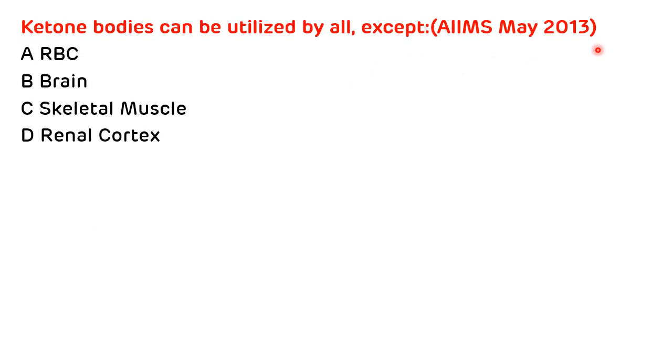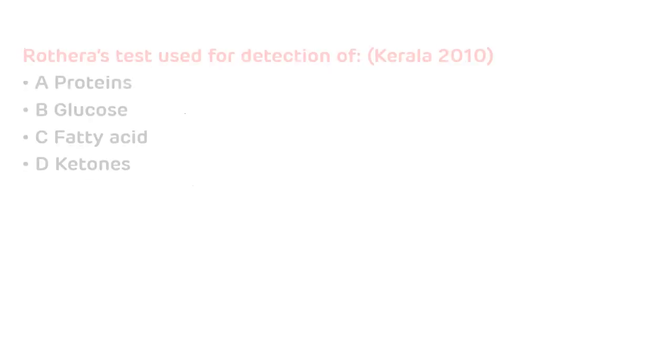Second question, which was asked in AIIMS May 2013. Ketone bodies can be utilized by all except: A RBC, B brain, C skeletal muscle and D renal cortex. Again, it is a reference to the previous question only. RBC cannot utilize ketone bodies because they exclusively utilize glucose for energy.